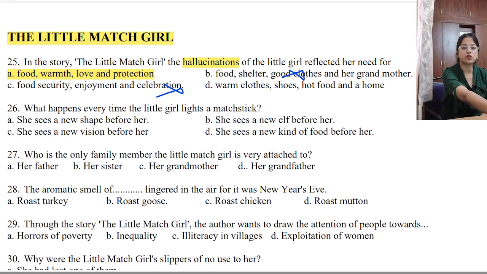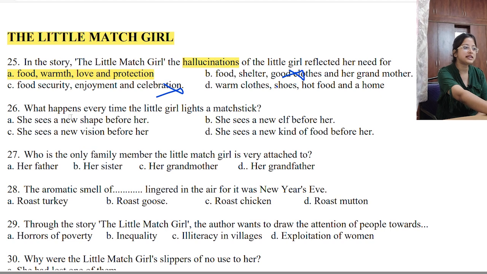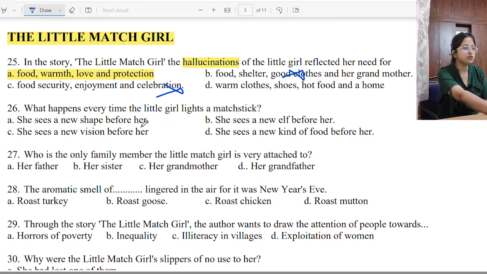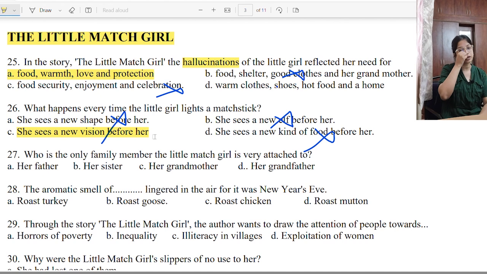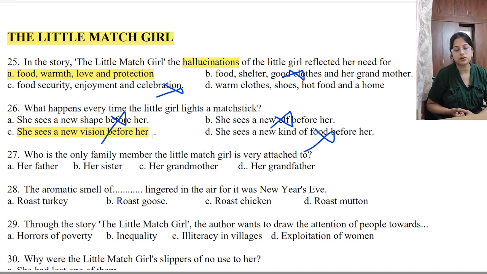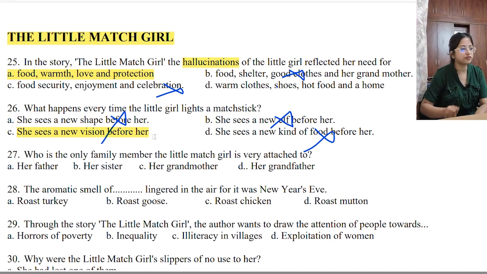Next, number 26 or question number 2. What happens every time the little girl lights a matchstick? What happens? She sees a new shape before her? No. She sees a new vision before her? Possibly. She sees a new elf? Fairy? No. She sees a new kind of food? Not always. Once he saw, but not always. So the best option is option number C. New vision every time. First, sometimes a Christmas tree, sometimes grandmother, sometimes food, sometimes iron stove, right?